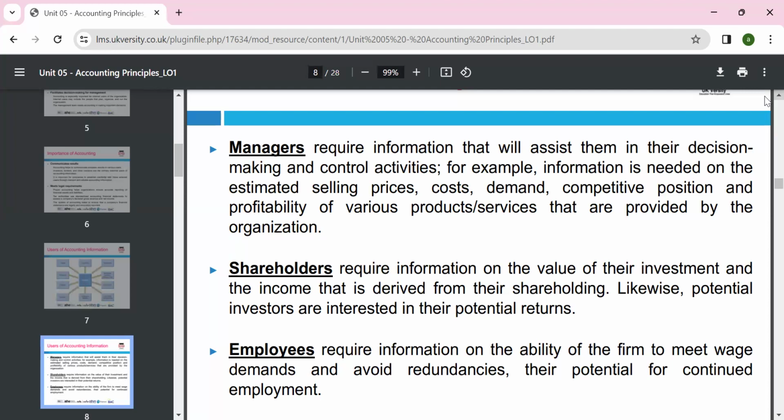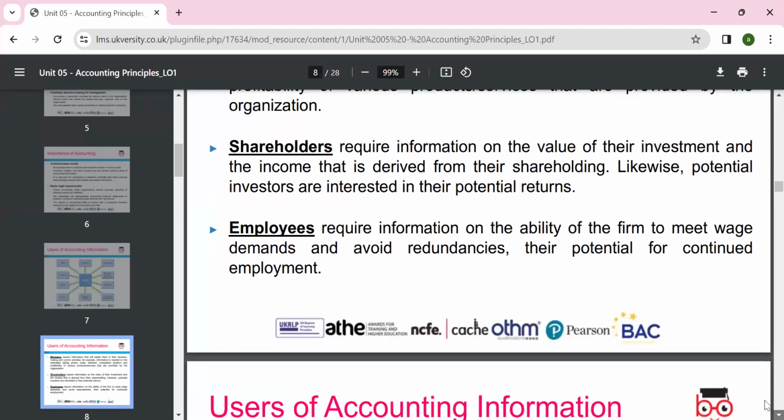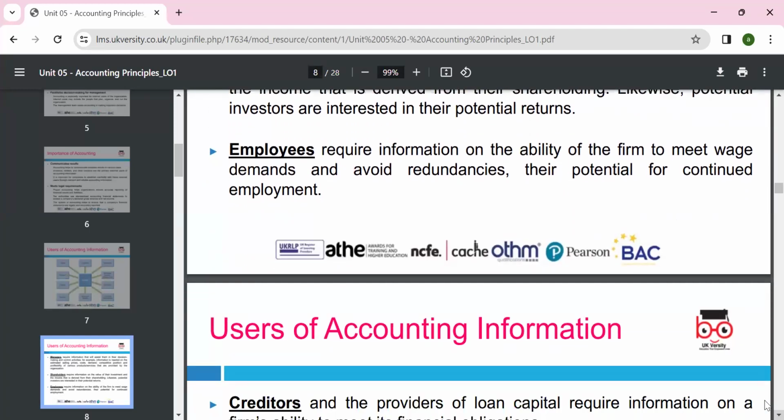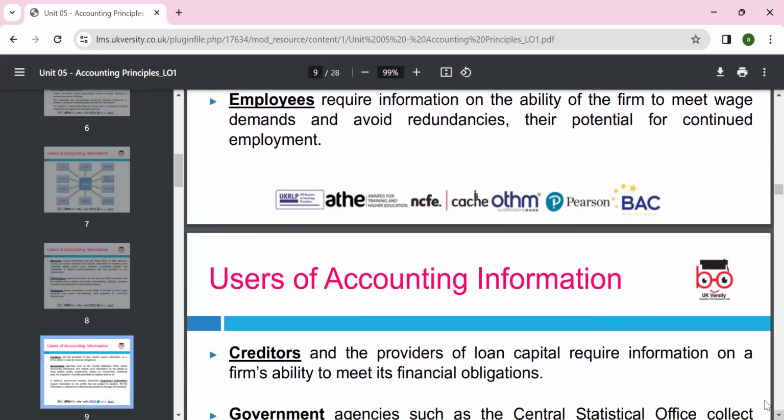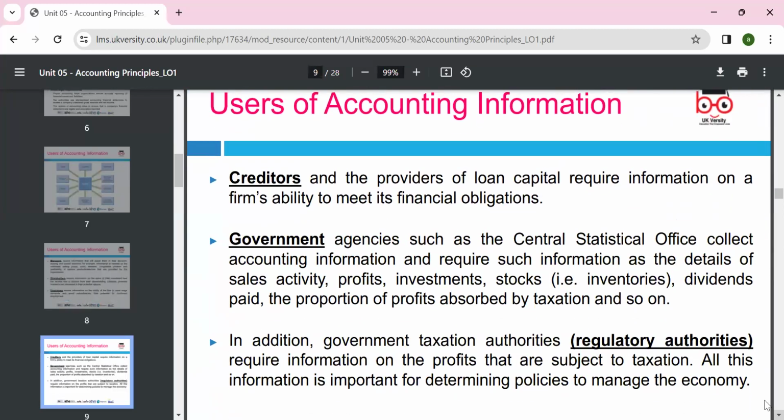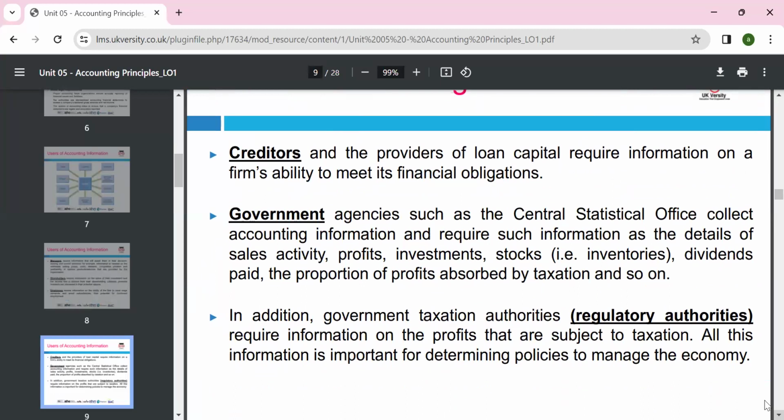Estimate and selling price, cost, demands, competition, all we can. Shareholders want to see they have been paid the value of the investment, and whether the dividend is paid correctly or not. Any question? Okay. Employees really want to know the company is paying the right wages and meeting the requirements. The creditors want to see that if we give them credit, the capital is secure. And the government regulatory agency and the stock exchange look around to see whether the company is meeting the requirements accordingly or not. That's the key which we need to look around.